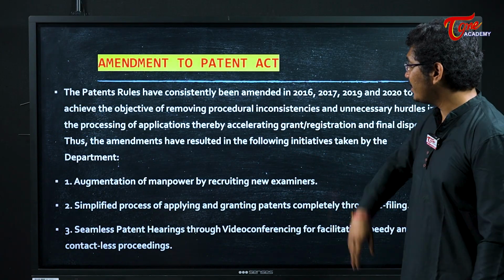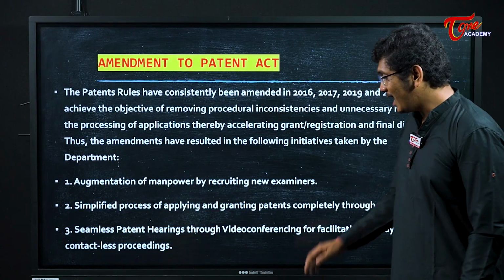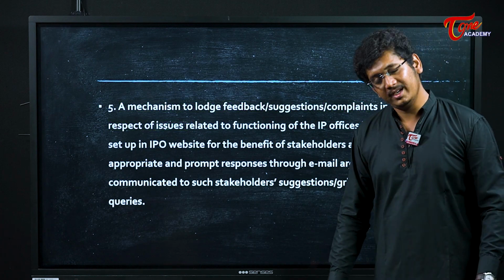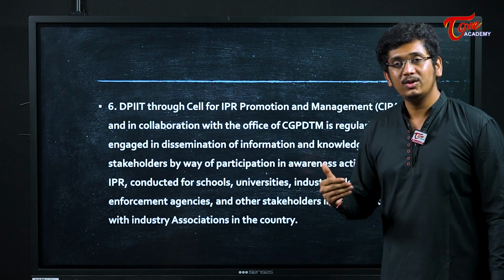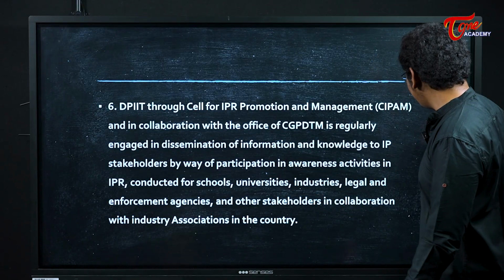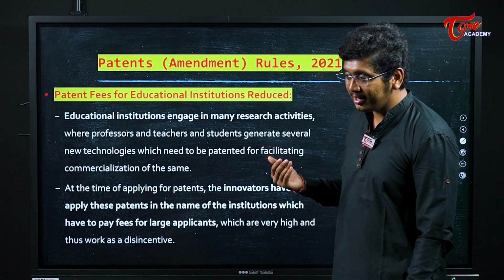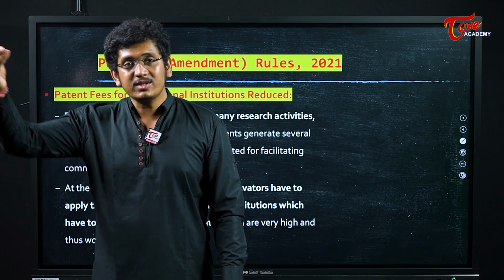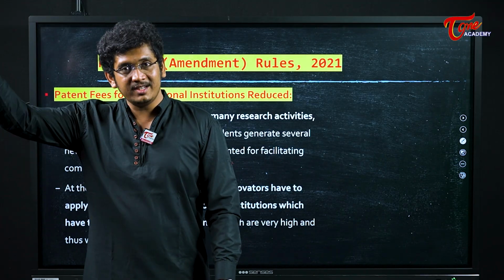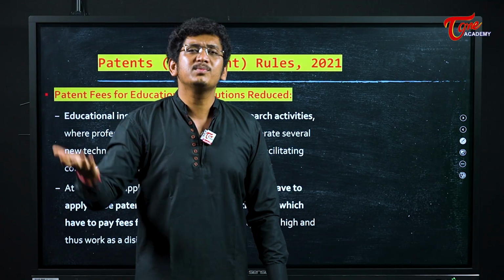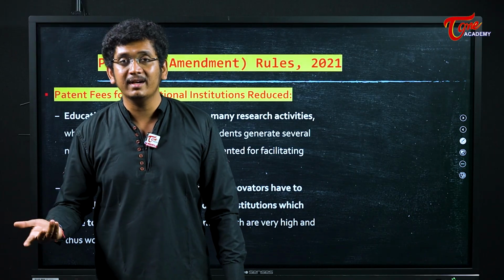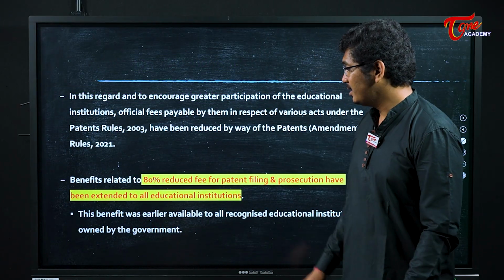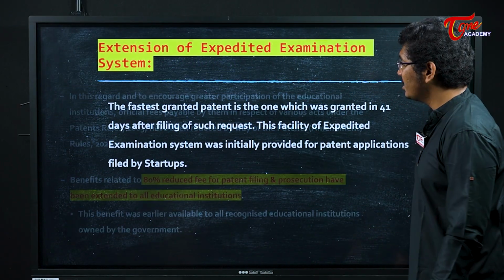In India, we have a separate law called the Patent Act, and this Patent Act has been amended over a period of time. Just remember, does India have a Patent Act or not? Yes. And today we are struggling to catch the pace of the developed countries, because across the world they are going at a faster rate. In those countries, especially in OECD countries, it takes at least 6 months or sometimes even 3 months to get a patent. But in India, it might go beyond 2 to 3 years to get a particular patent. So that's the major issue that India is facing, delay in patents.